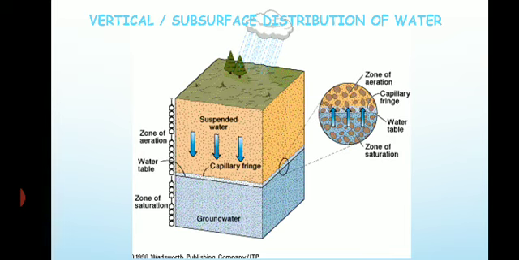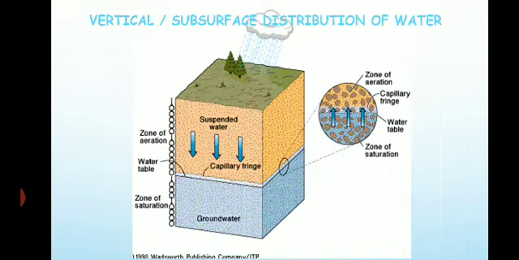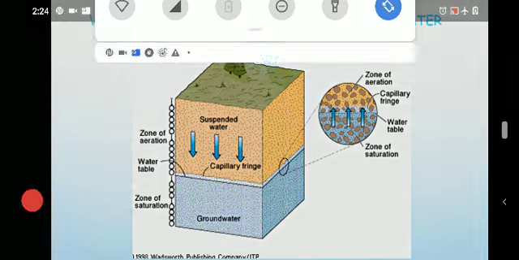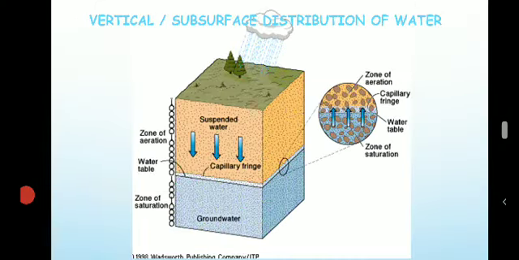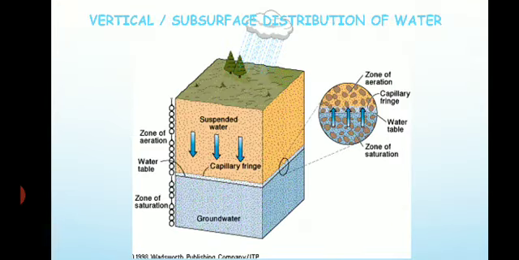Here you can see again the zone of aeration and the zone of saturation, separated by a water table, and the water in the zone of saturation is called the groundwater.